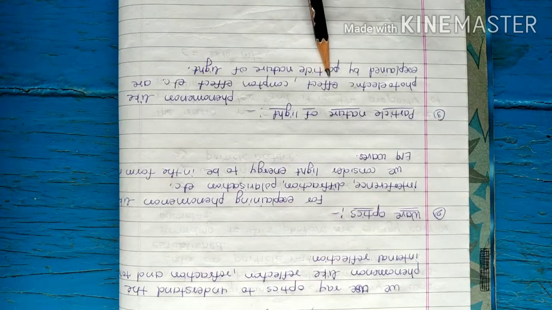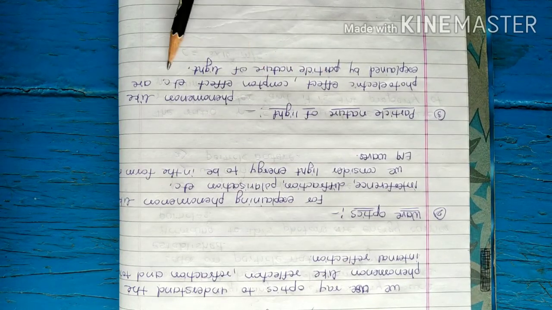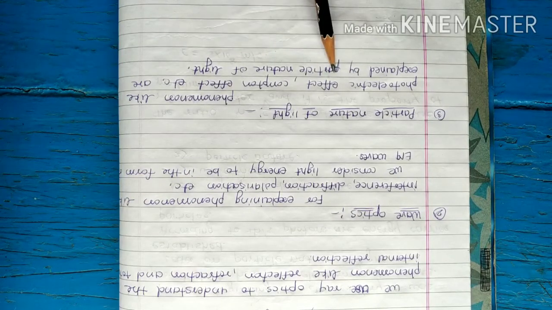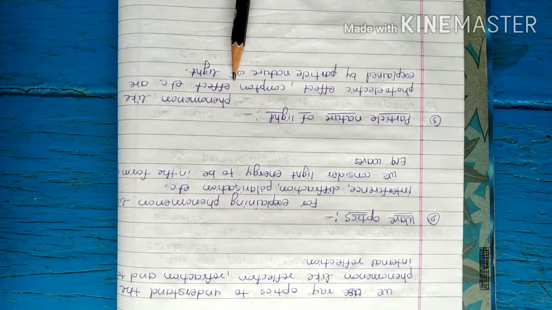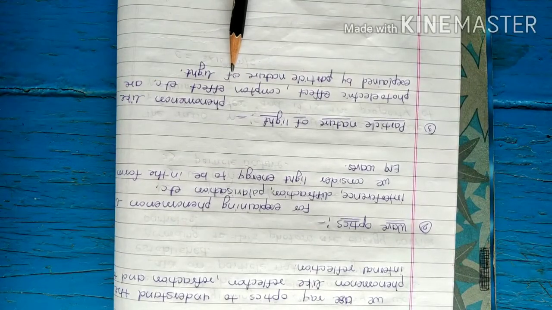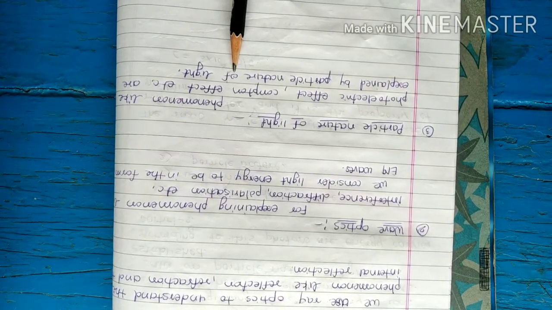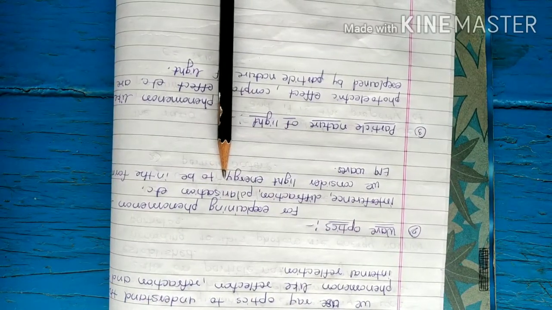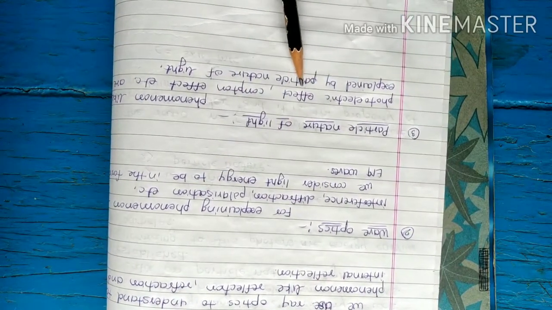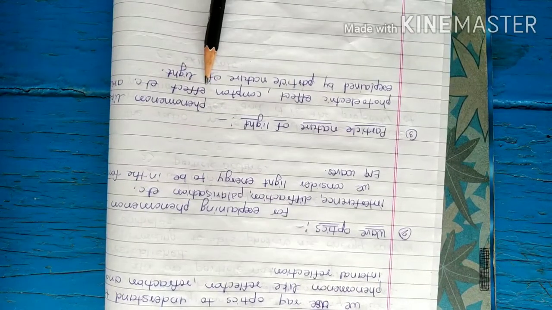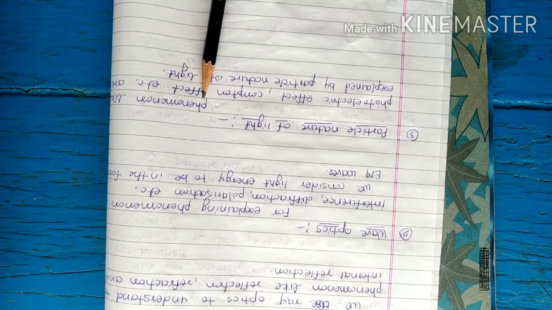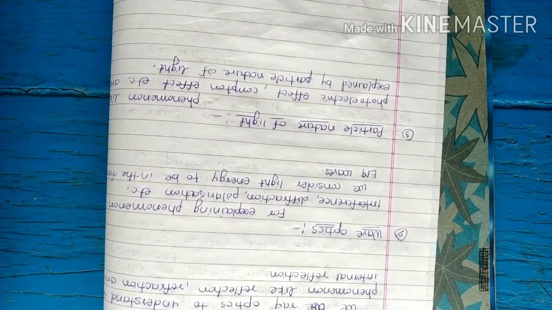Then next category is the particle nature of light. Phenomena like photoelectric effect, Compton effect, etc., are explained by the particle nature of the light. This photoelectric effect and Compton effect are explained in detail in 12th science. So these phenomena, interference, diffraction, polarization, photoelectric effect, Compton effect, are explained in detail in the 12th science. So we will study them at that time in detail.